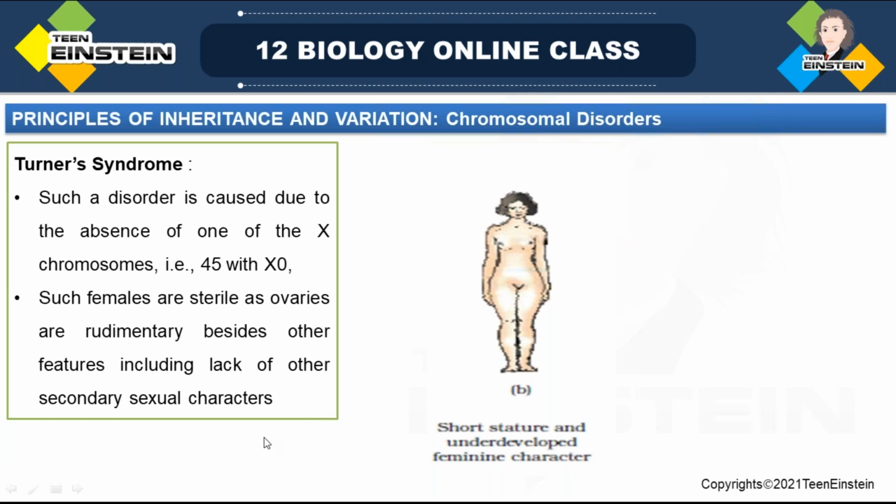Okay, in those females, the secondary sexual characters also won't be present, because their condition is 45 with X0. So those females will be sterile. You can see short stature and underdeveloped feminine character. Got it? This is Turner's syndrome.